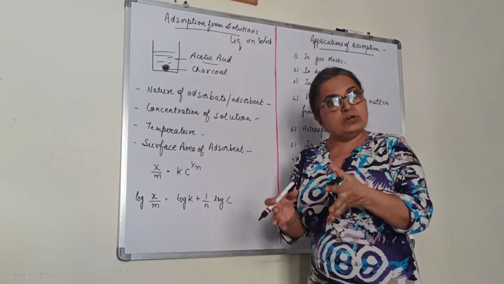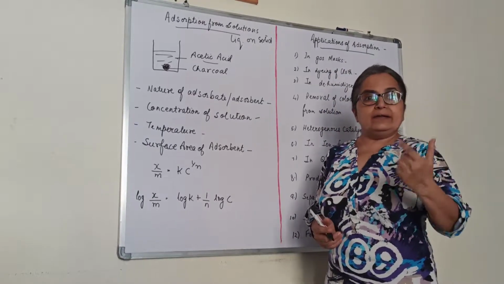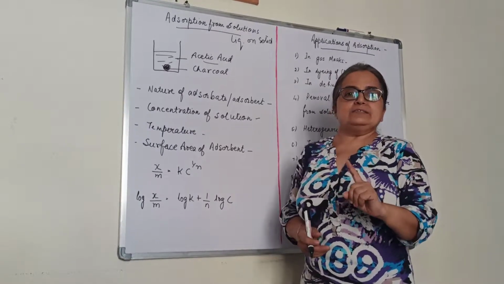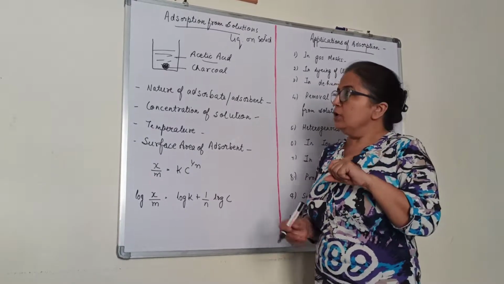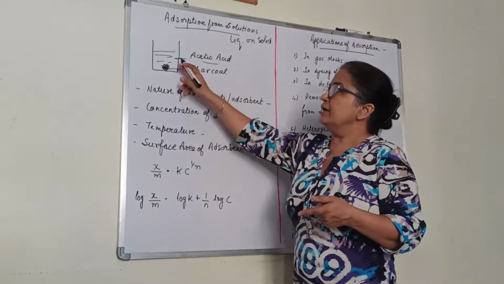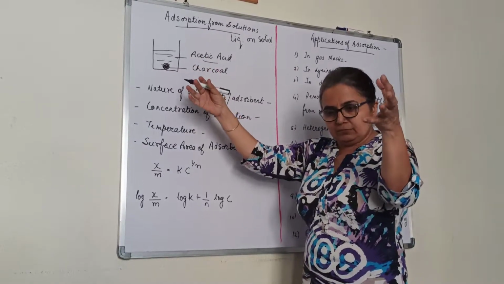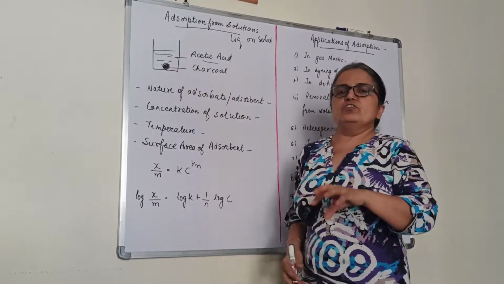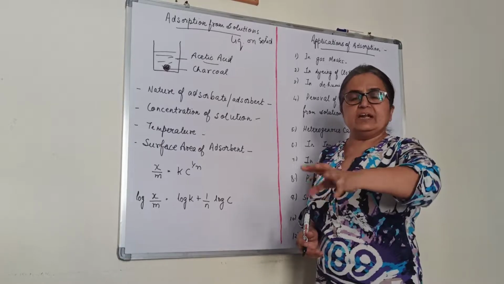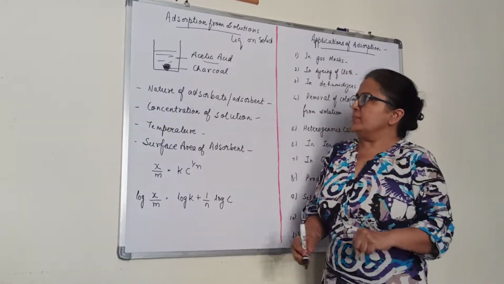If you take a sugar solution, we discussed that white sugar crystals are obtained by decolorizing the sugarcane juice, which is yellow in color, by using charcoal. So the same case we can take here. We can take yellow color sugar solution and charcoal. That yellow color will be adsorbed by charcoal, and the solution will become white, transparent, and if you crystallize it you will get white color crystals of sugar.